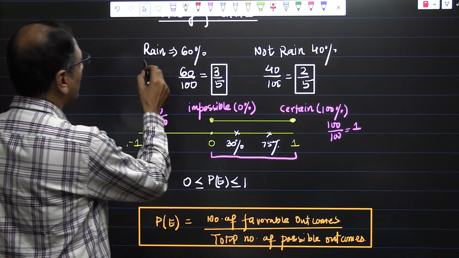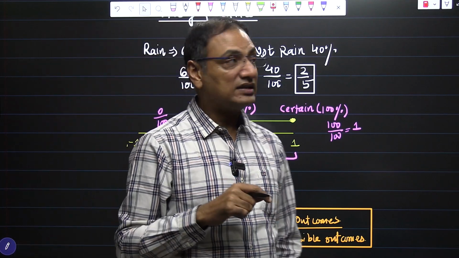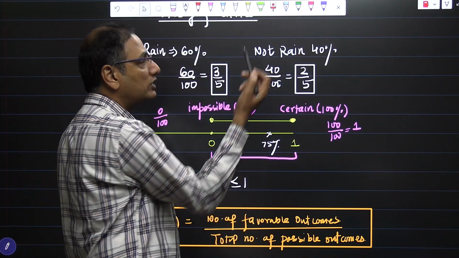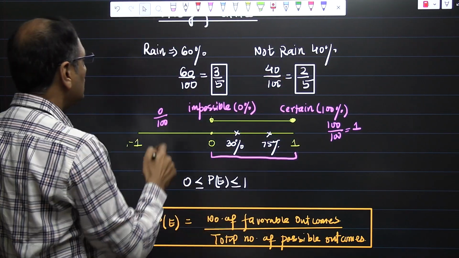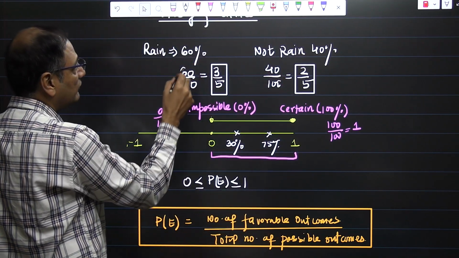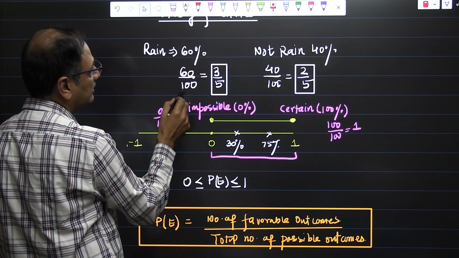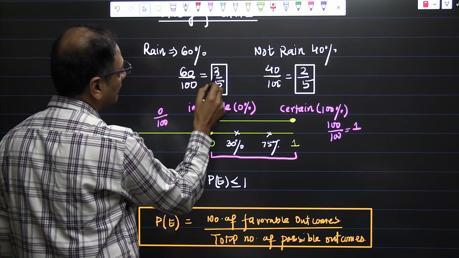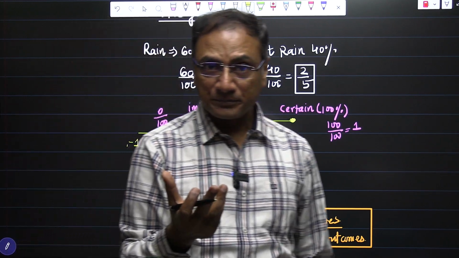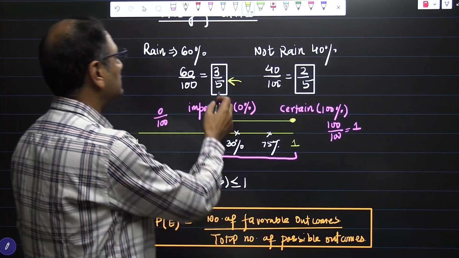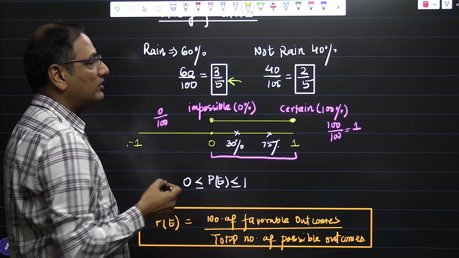For an example, on a certain day, the chance of rain is 60%, but the chance of no rain is 40%, because the total is generally considered 100%. So this 60% can be converted into a fraction. When we have a percentage, we remove the percentage sign and put 100 in the denominator. And when we simplify it, we get a fraction. So this fraction is considered as probability. So 3 by 5 or 60%, both are the same thing. So we can say there is a probability of 3 by 5